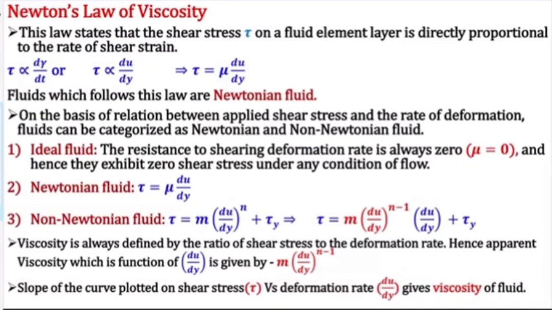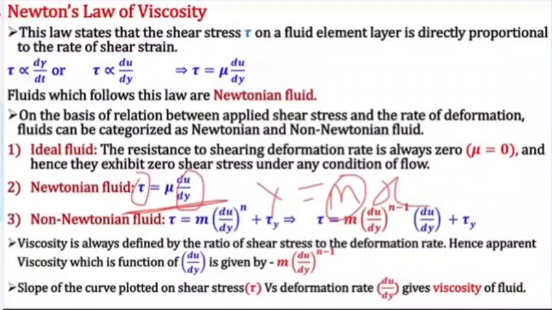One more thing, if I plot shear stress on the y-axis and du by dy on the x-axis, it is like y equals mx. What is m? Slope. In y equals mx, m is the slope. Comparing, on the y-axis I have tau, on the x-axis I have du by dy, then m is mu.